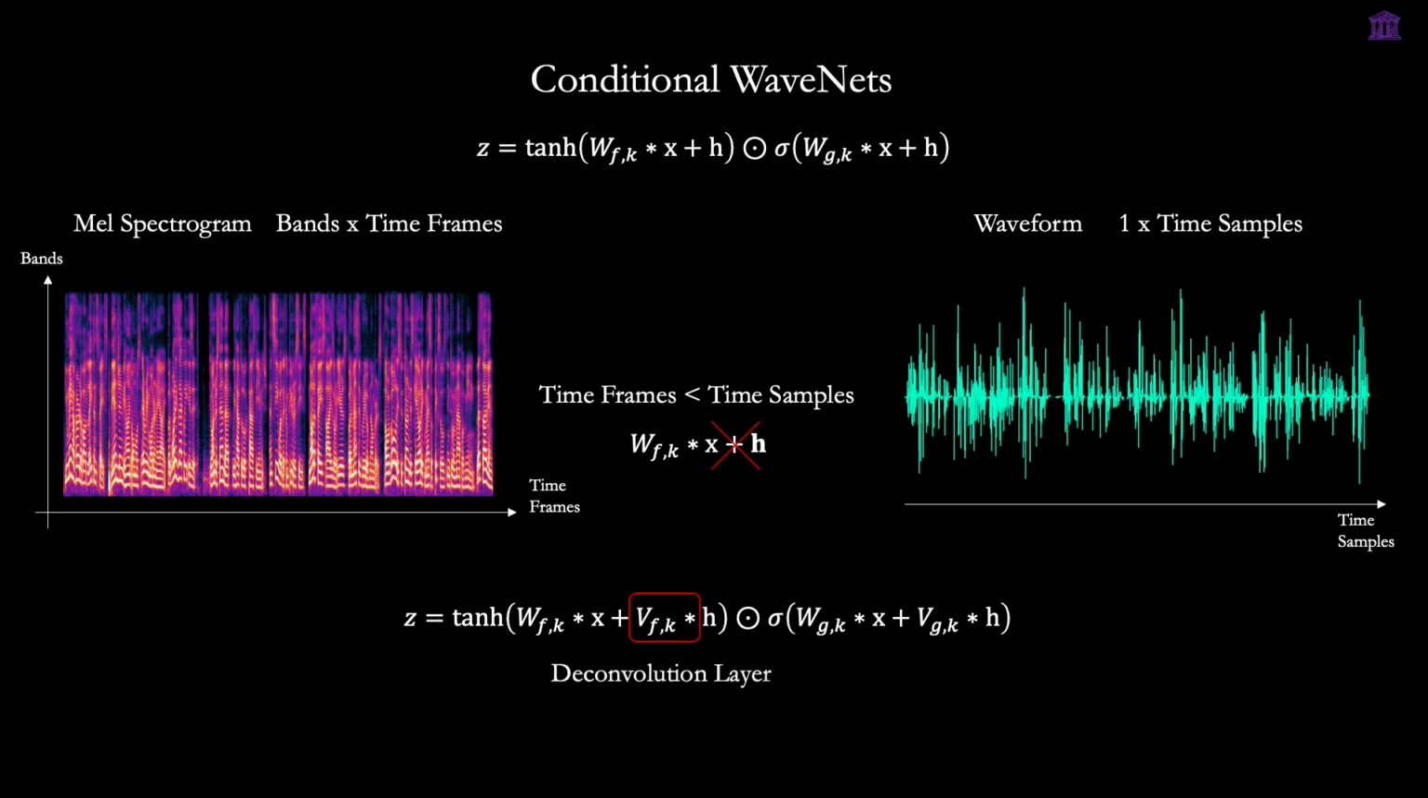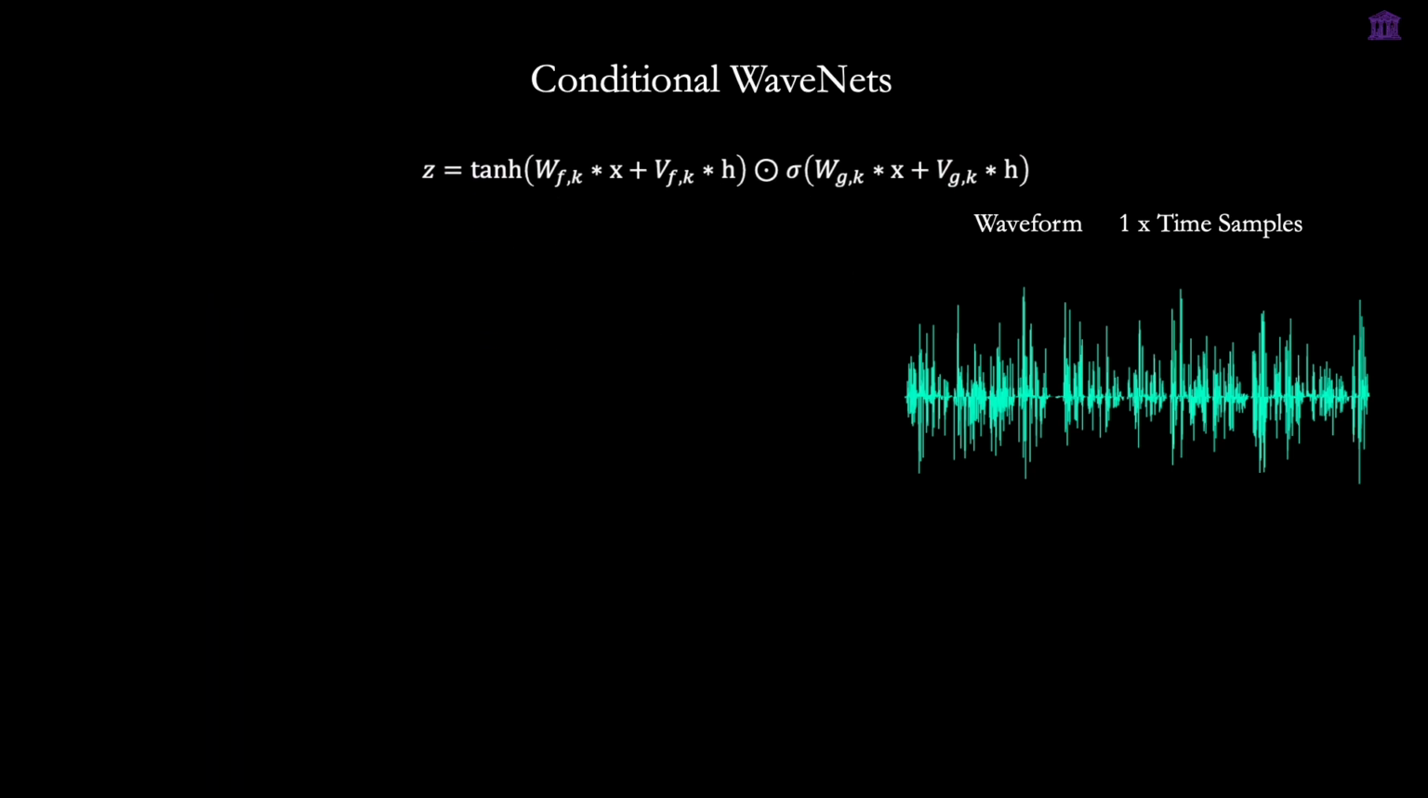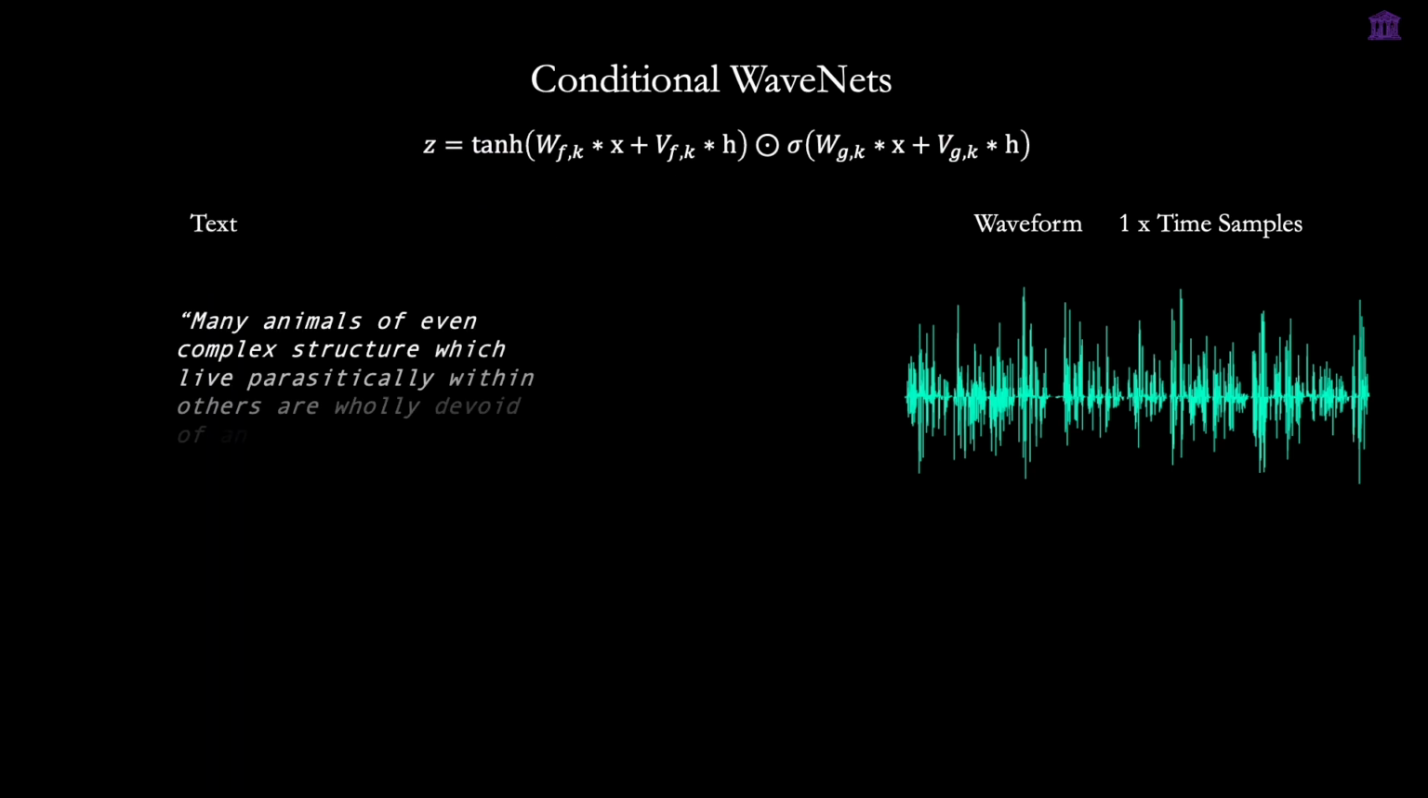This allows the network to learn how to upsample the lower frequency condition matrix until its temporal length perfectly matches the audio input. This same alignment strategy applies to text conditions, where the number of characters, words, or phonemes is vastly smaller than the number of raw audio samples. By applying these conditional constraints, WaveNet transforms from a random babble generator into a highly sophisticated text-to-speech engine.